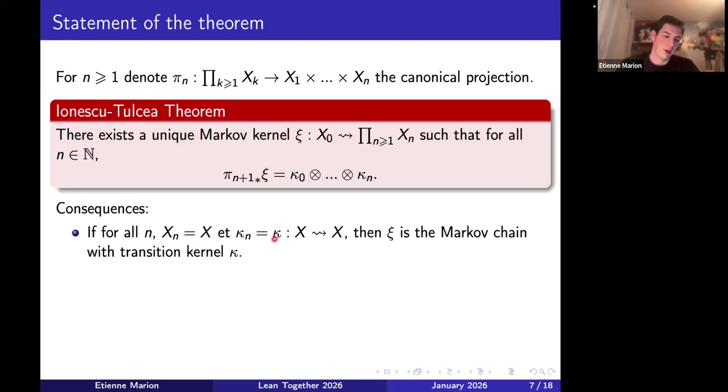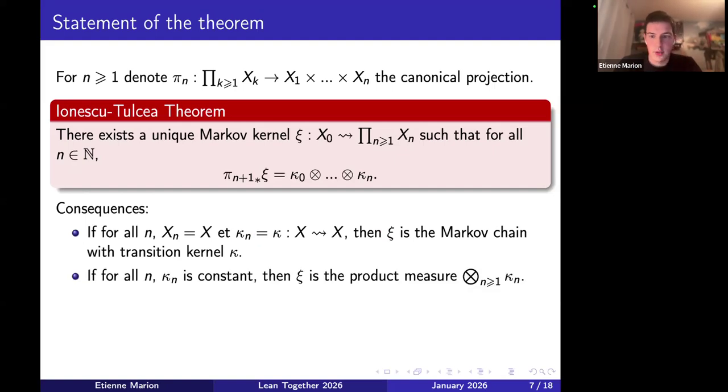So it forgets about everything that was before, it only remembers the last position. So the process that we're building is actually a process without memory. And this is what we usually call a Markov chain. And so the kernel xi that the theorem gives is actually the Markov chain with transition kernel kappa. So this theorem gives the existence of discrete time Markov chains, without any hypothesis on the state space. So that's kind of nice.